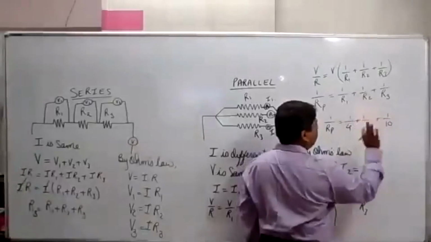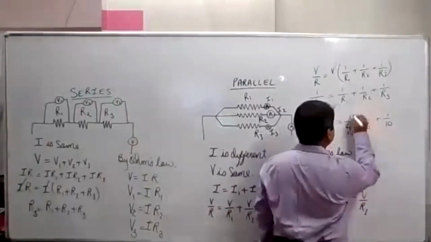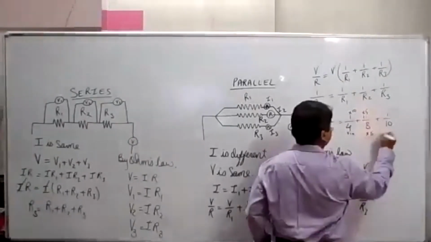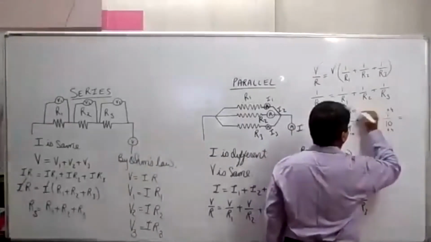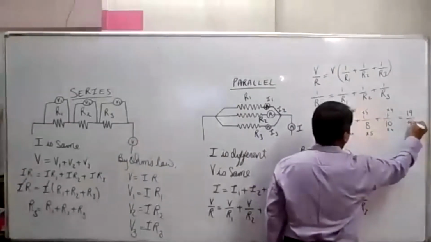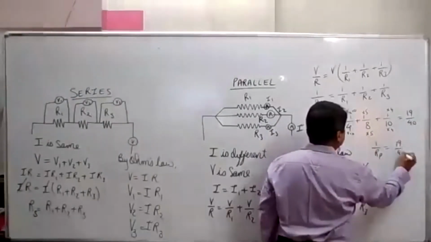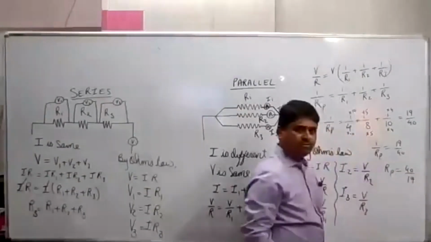Now 4, 8 and 10. What is the LCM? 40. 40 into 10, 40 into 5, 40 into 4. This will be 10 plus 5 plus 4, 19 upon 40. So 1 upon Rp is 19 upon 40. So Rp will be 40 upon 19.